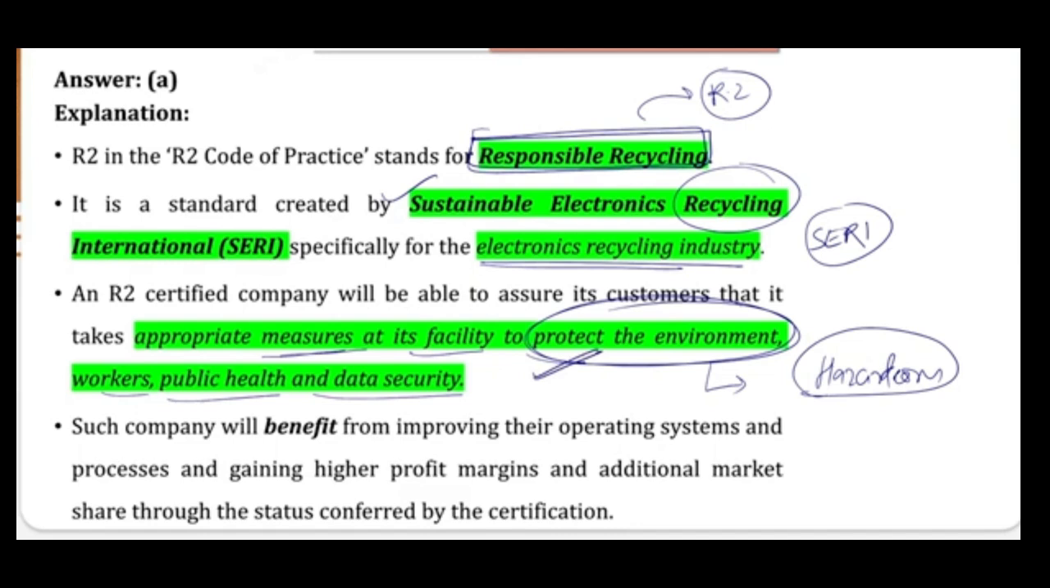Responsible recycling. Now, when we are talking about such companies, they will definitely have some kind of benefit, because when you are giving some kind of certificate attached to it, there will be some benefits. Such a company will benefit from improving its operating systems and processes, gaining higher profit margins and additional market share through the status conferred by the certification. So that is for your electronics waste recycling industry. That is why this responsible recycling is a code word, or the keyword, over here.